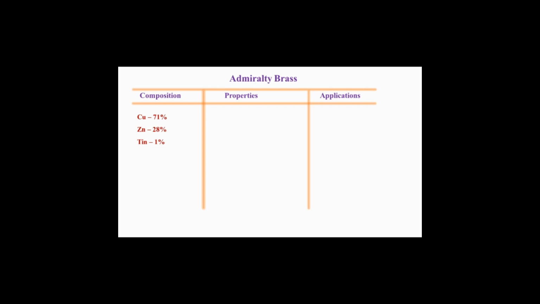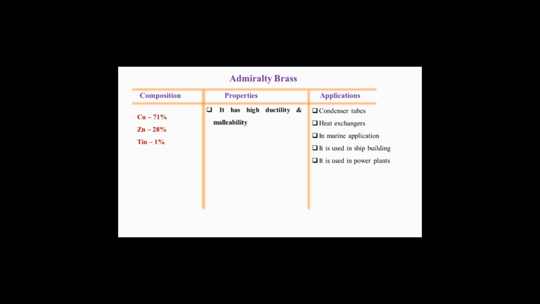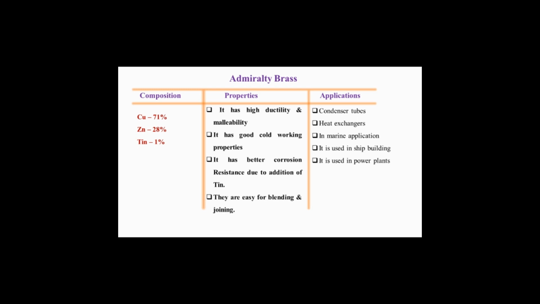So what are the various properties and applications of Admiralty brass? Please see guys. Applications are condenser tubes, then heat exchangers. Then marine applications, see guys, this is one of the important applications of Admiralty brass. In boats and in various marine applications it is used. It is used in shipbuilding, as I have told you. It is used in power plants. Then what are the properties? It has high ductility and malleability. It has good cold working properties. It has better corrosion resistance due to the addition of tin, and it is easy for bending and joining. So these are the properties and applications of Admiralty brass.